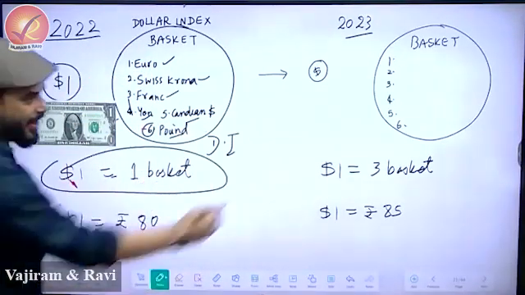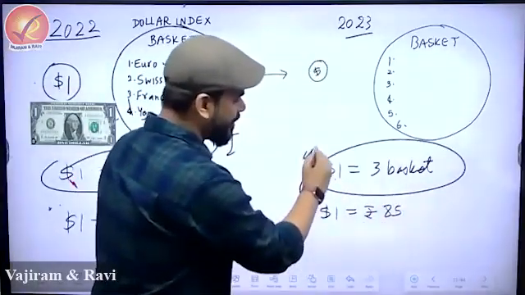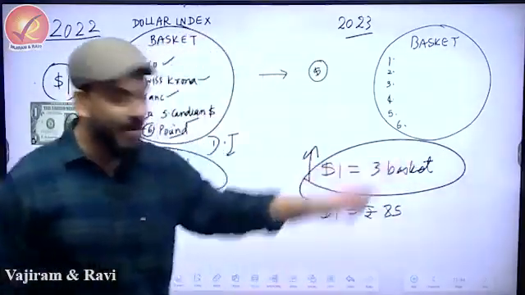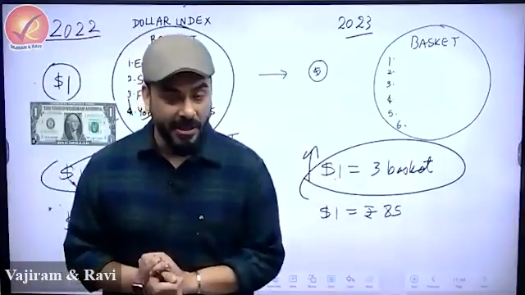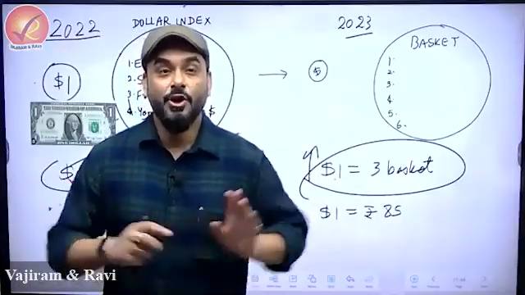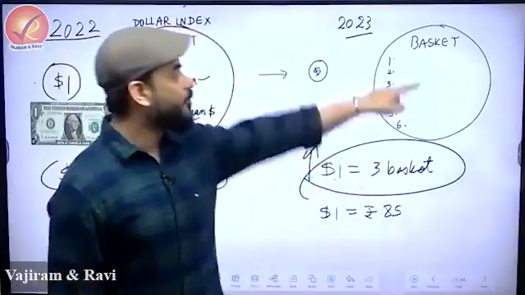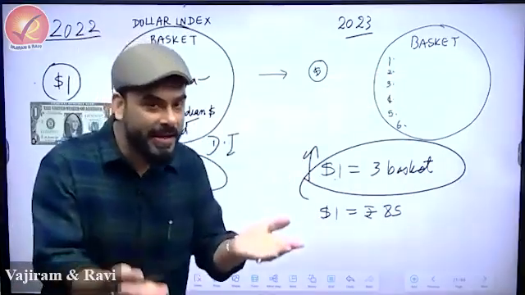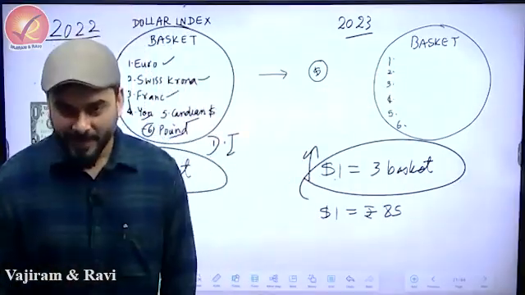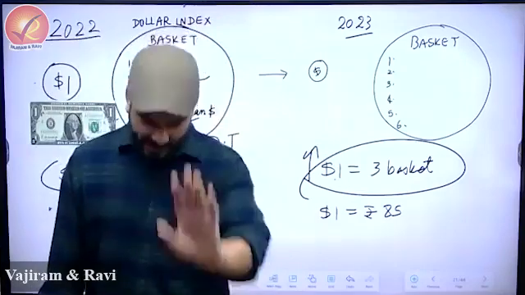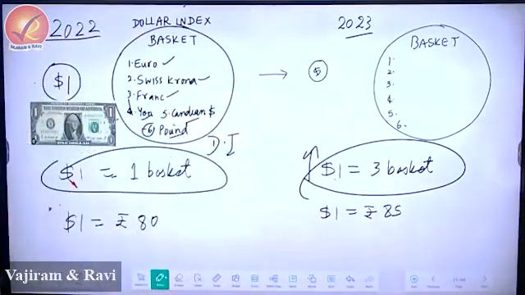So India put that in the basket and said, see what has happened. $1 was 1 basket. Now the value of the dollar has increased, which means we can safely say, without using the words appreciation and depreciation, that the dollar has become stronger compared to this entire basket. So the dollar index has increased. The USA said it does not prove anything. India said, hold on, sir. We'll prove it. Now $1 was 80 rupees.